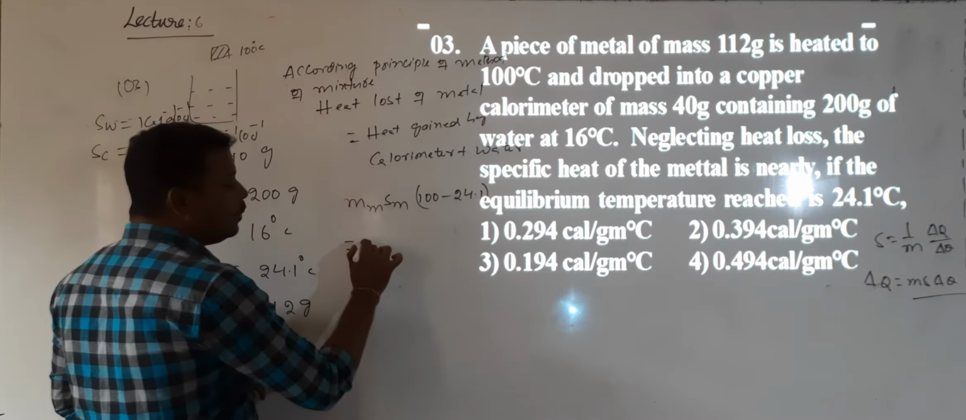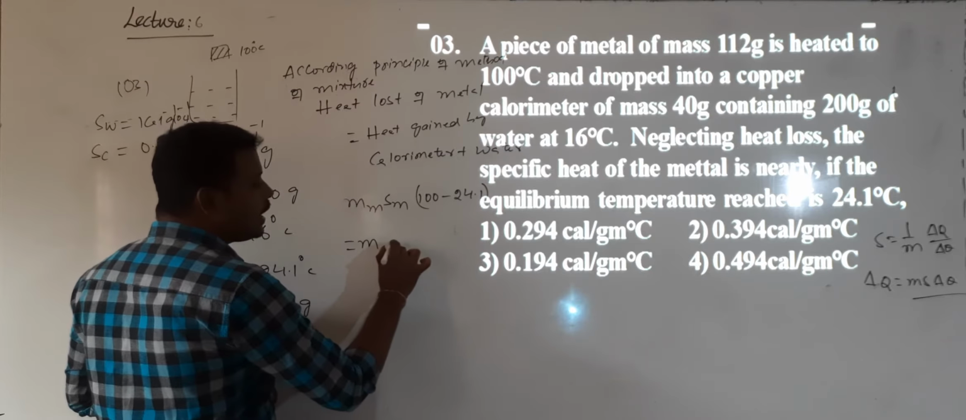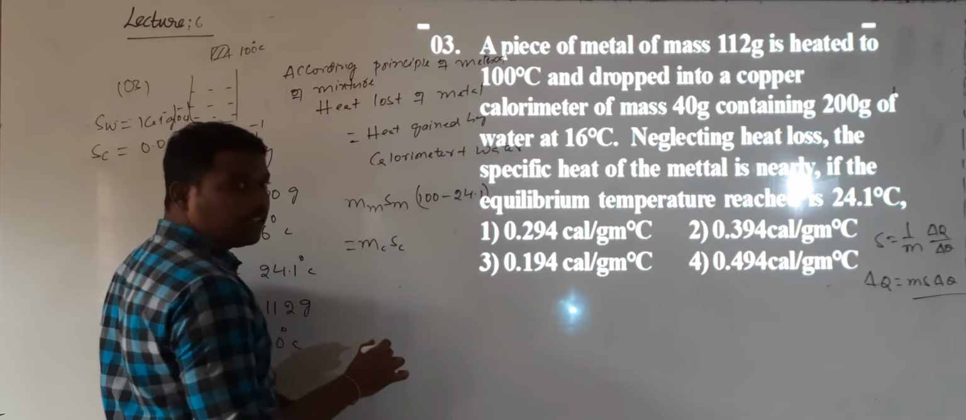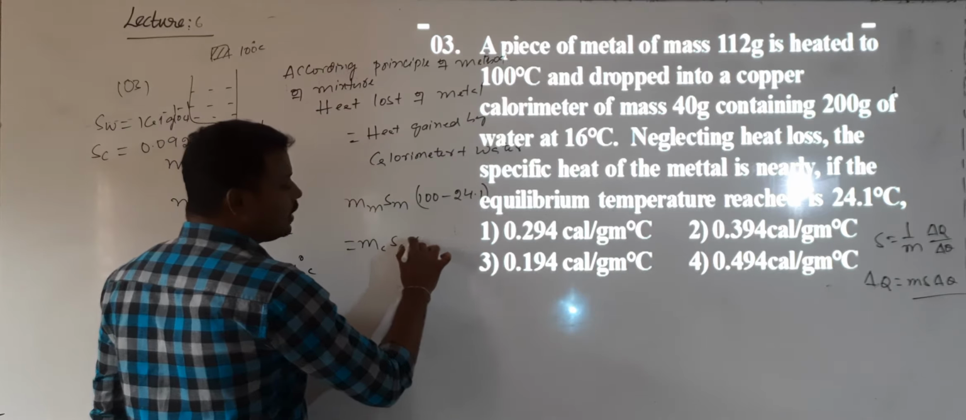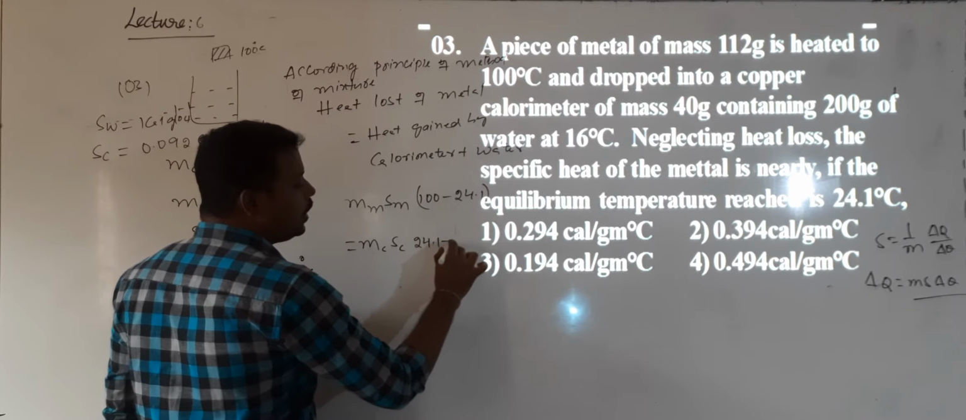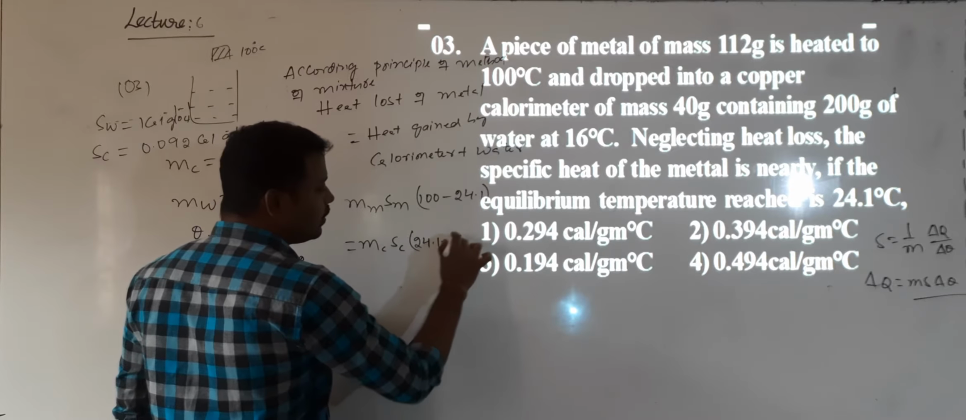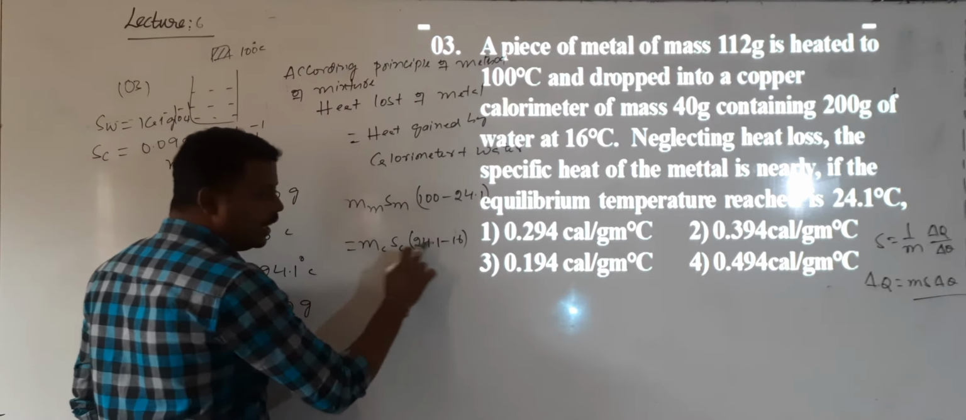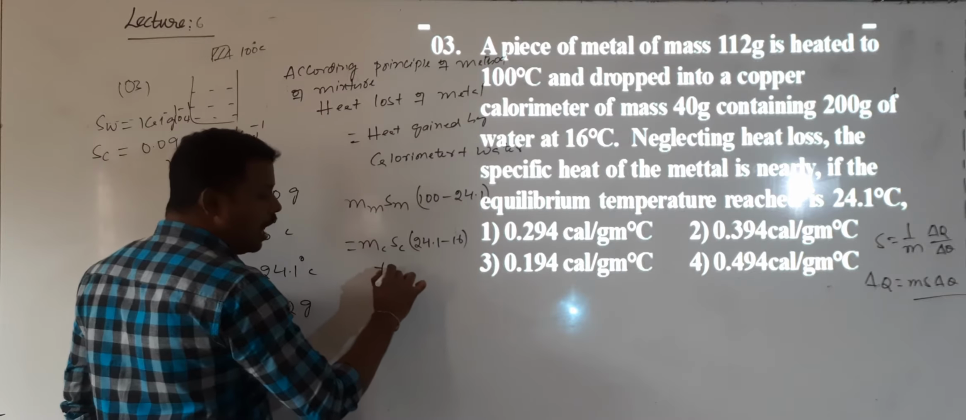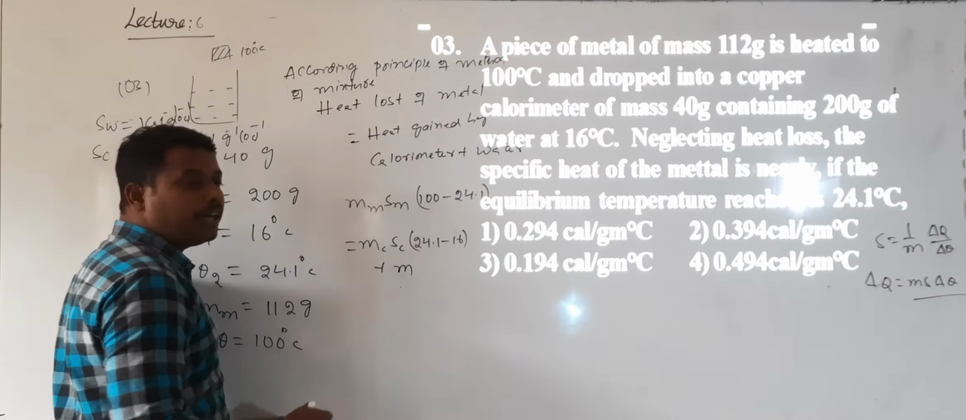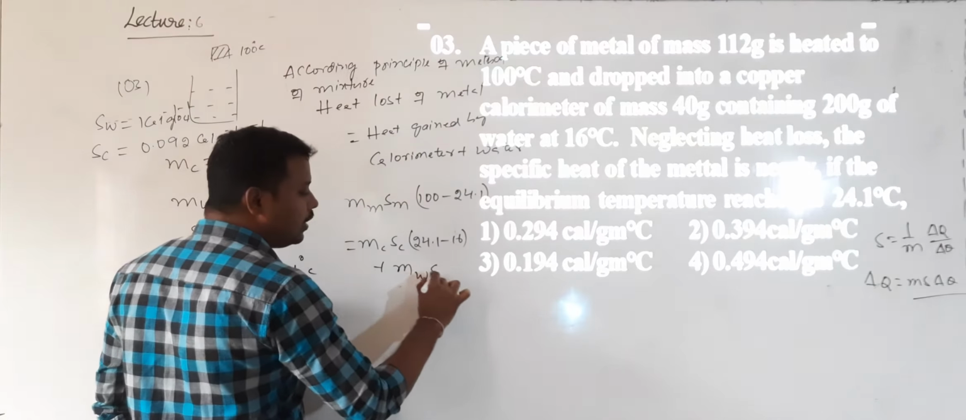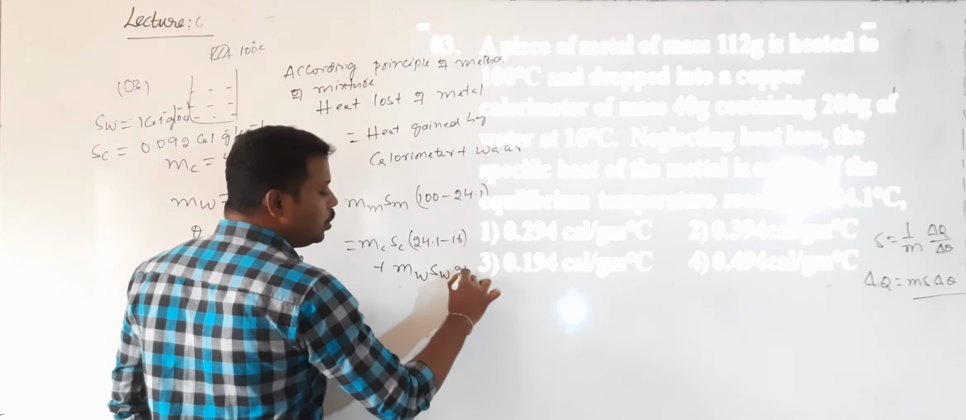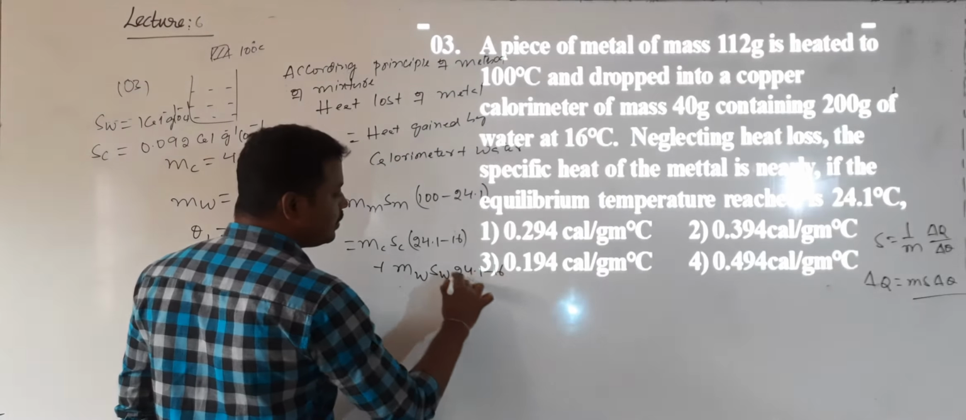What is the heat gained by the calorimeter? Mass of the calorimeter into specific heat of the calorimeter into the rise of temperature, which is 24.1 minus 16. M into S into delta theta. Similarly, the heat gained by the water is given by MW into specific heat of water into 24.1 minus 16.